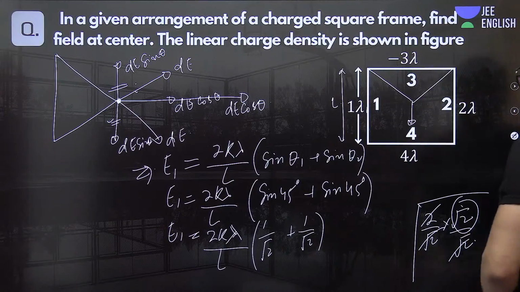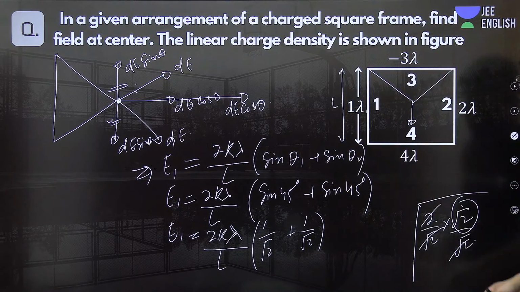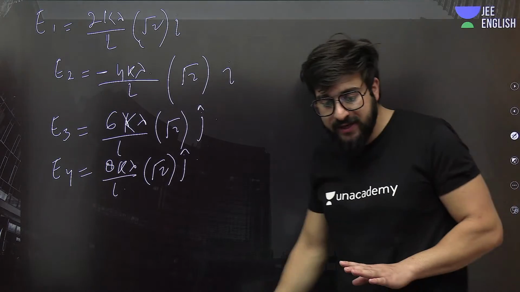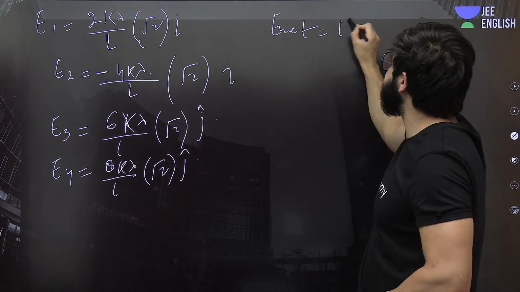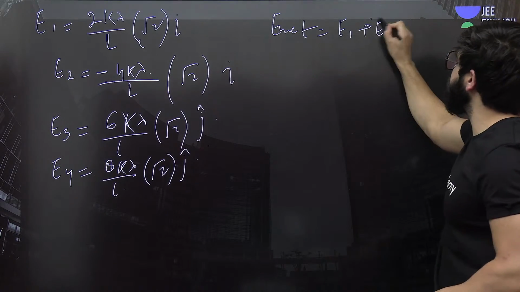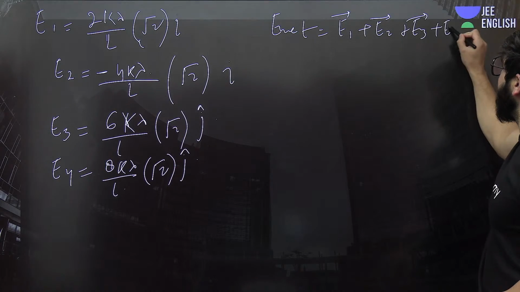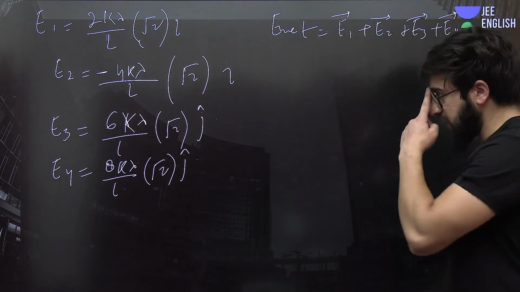Okay, fine. So we got the electric field because of this one, and in the upward direction we take that positive j, and in the downward direction we take that as negative j. Everybody understood till here? Come on. So can I just write electric field net in that case is nothing but E1 plus E2, this is vector, plus E3 plus E4. Exactly. Okay, all of you do let me know in the live chat.